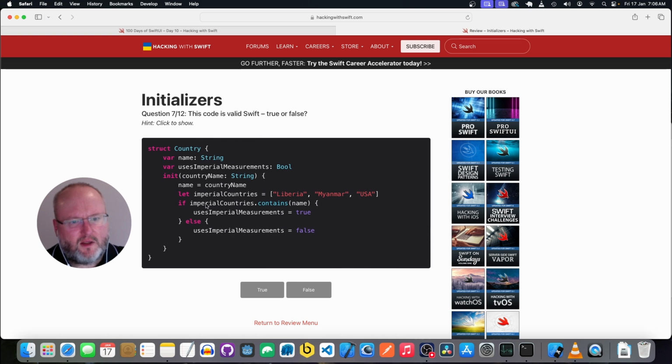And it's going to check if the name that's passed in is one of these countries. And if it is, okay, it's setting useImperialMeasurements to true. Otherwise, it's going to set it to false. Yeah, this looks valid.